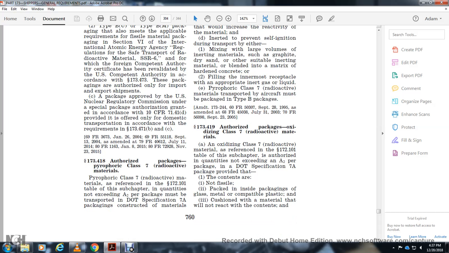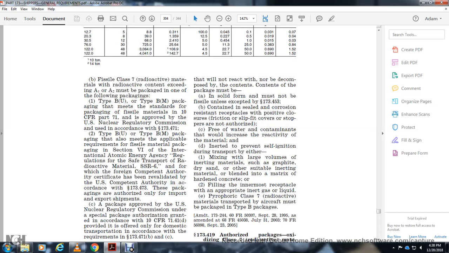173.418 authorized package with the pyrophoric class 7 radioactive materials, pyrophoric class 7 radioactive materials like reference in 172.101 table of subject with the client with the C, the A2 with the per package must be transported specification 7A packaging constructed or materials that will not react with the decompose with the concept of the package and solve the form that must be within official with everything except the 173.463 contains seal with the corrosion resistant receptacle with the positive pressure for the friction with the slip for the cover of the top of the roof and not authorized free